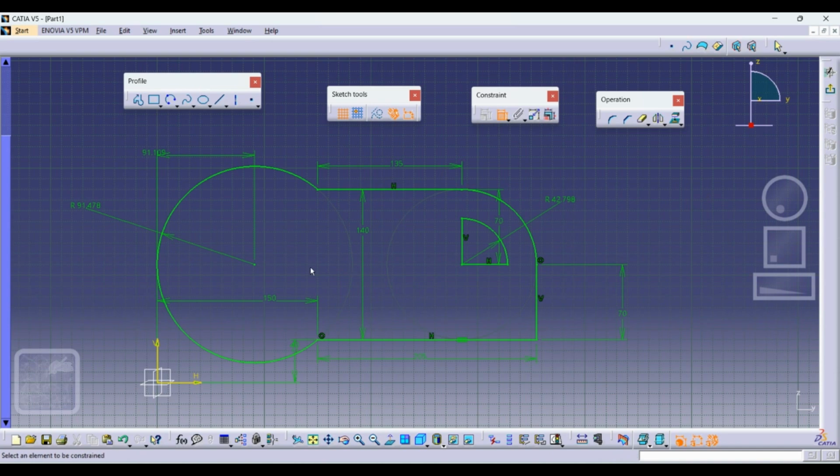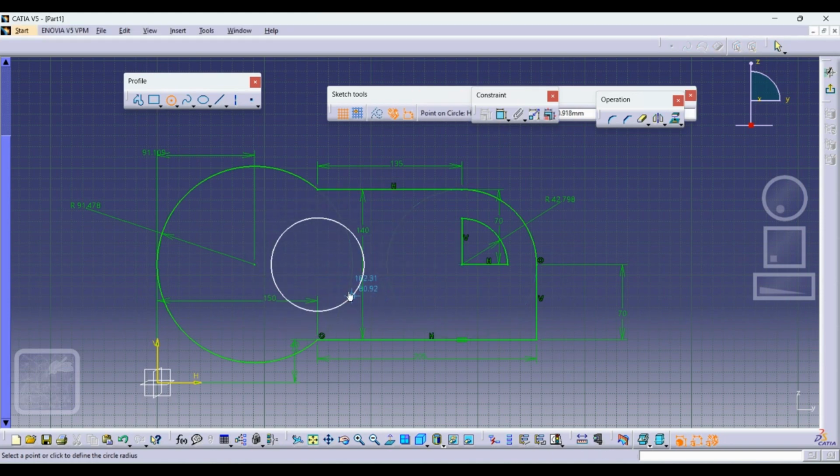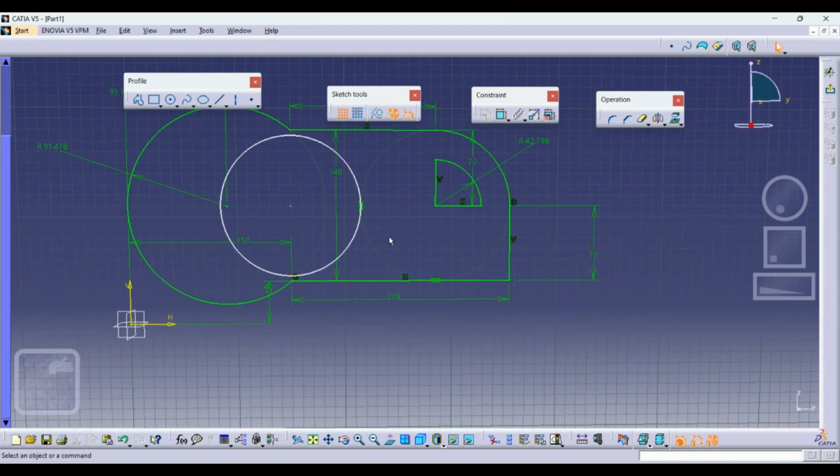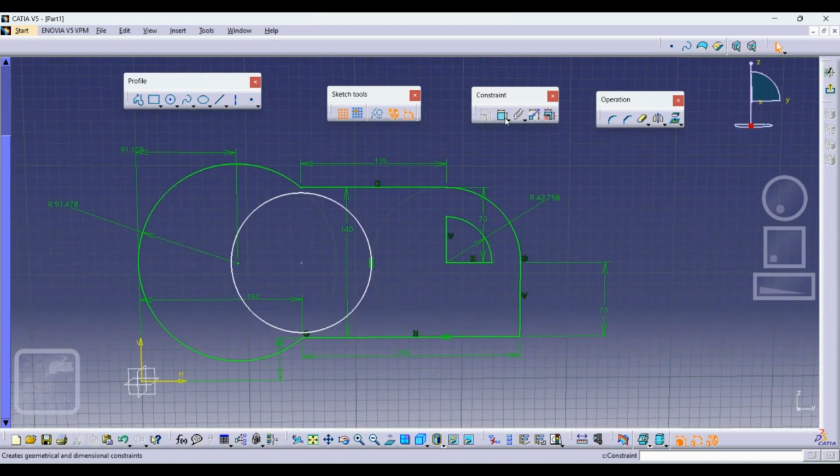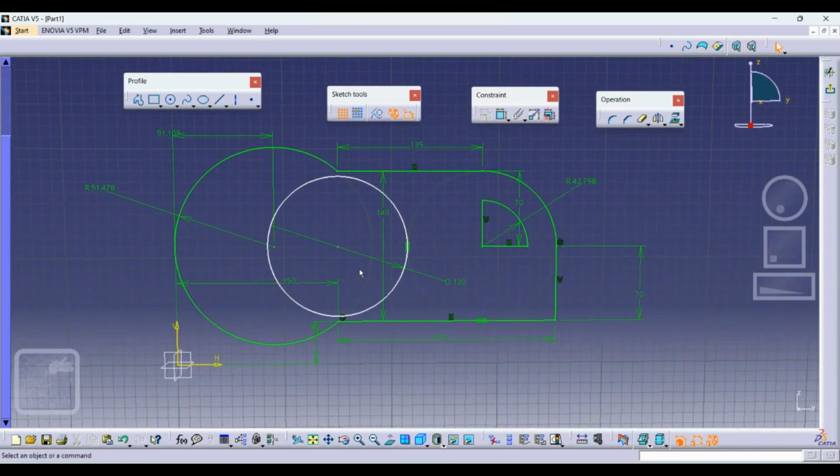Then I'll just make some circle, and take one example. See, CATIA has this particular ability. If you are creating a similar type of circle, and if you look at the second circle, a tangent is coming up, so it can show us that, correct. You just have to give this one, but still it is not defined.